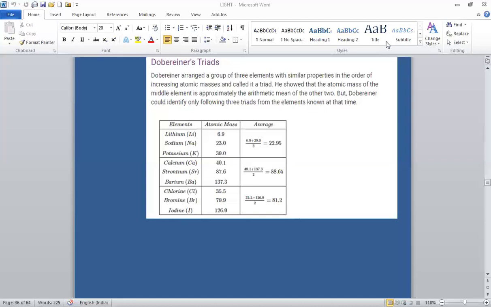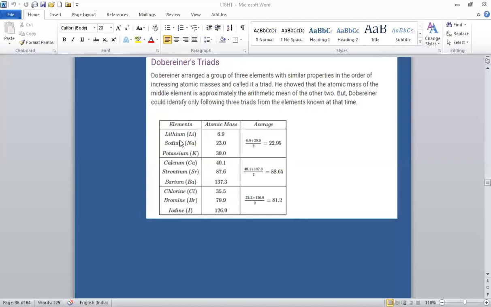What did he do? Dobereiner arranged similar elements in groups of 3 each and showed that the atomic weights are either nearly the same or the atomic weight of the middle element is approximately the arithmetic mean of the other two elements. These groups of 3 elements were known as Dobereiner triads. So you can see on the screen, the first triad. He named that as the alkali metal triad.